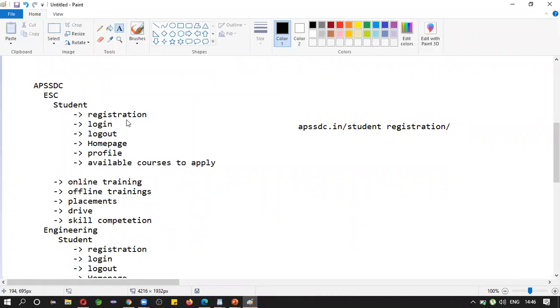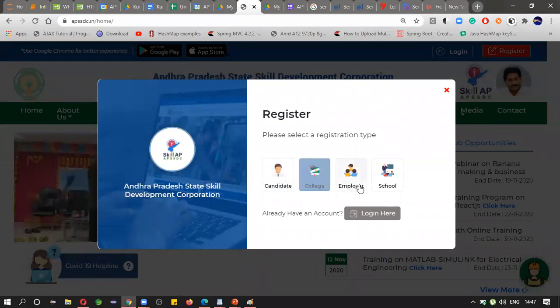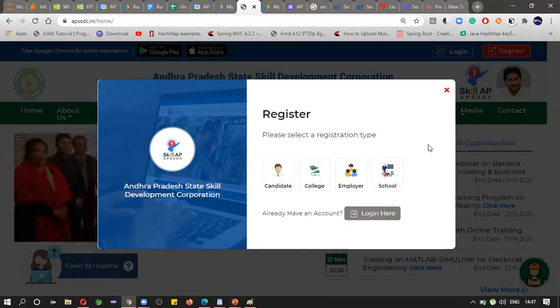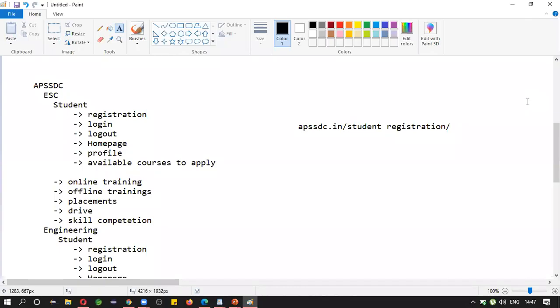All are different. If you register as a candidate, you may see different pages. If you register as a college, you may see different functionality. As an employer, you may see different functionality, right? So it depends upon this URL, that particular resource will be called. Okay, that is what I am trying to say regarding URL. Any doubts regarding this? What is a URL?